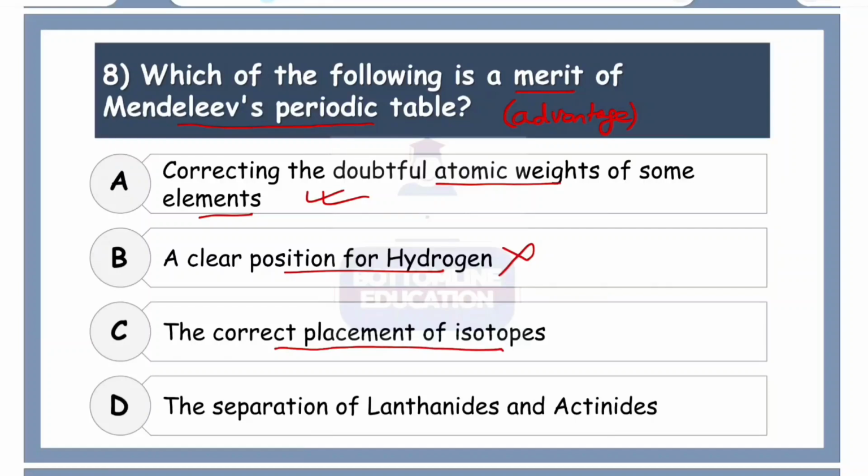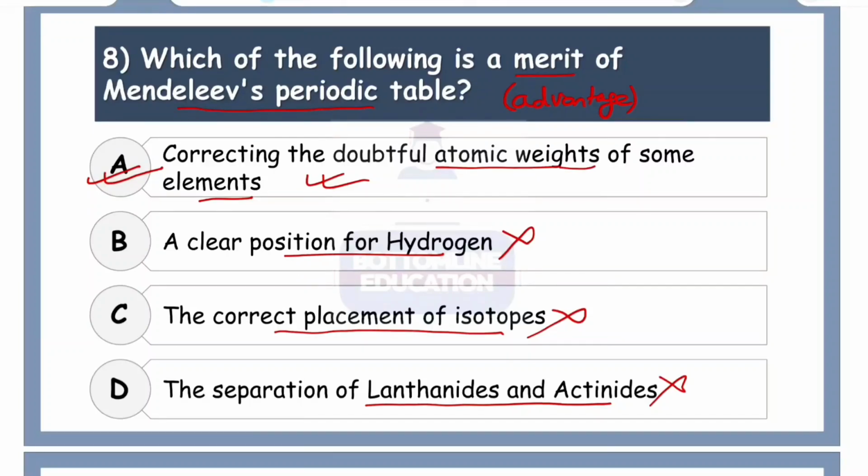There was no placement for isotopes. He could not explain that. And obviously lanthanides and actinides were not separated. All of this was done by the modern periodic table. So what we can say, the best option here is option number A, correcting the doubtful atomic weights, because Mendeleev actually arranged the elements on the basis of increasing atomic weights or atomic mass.